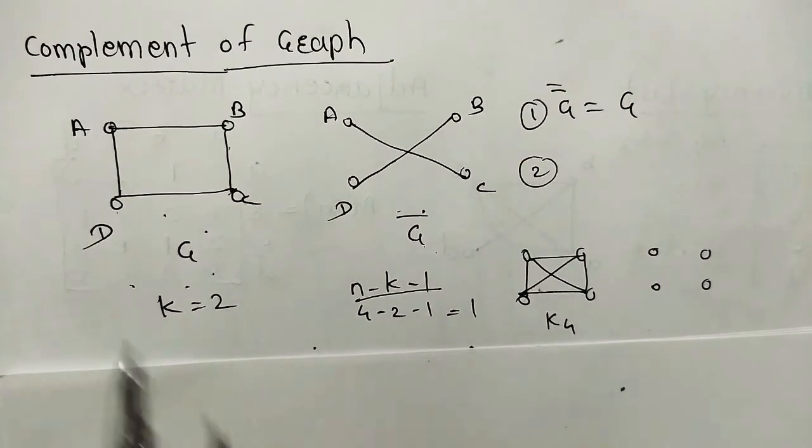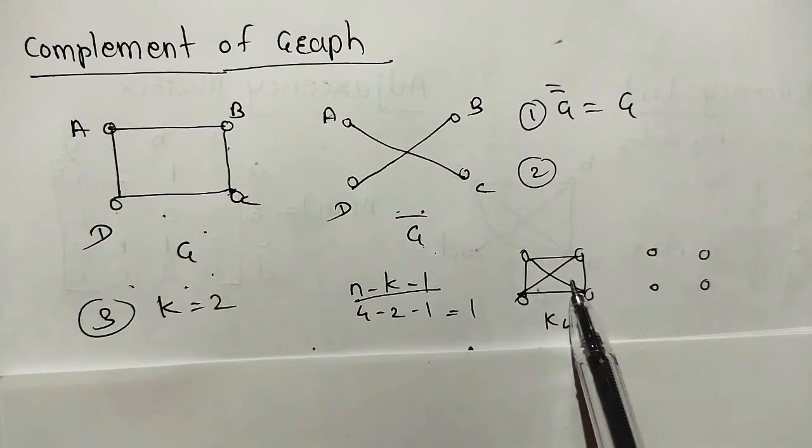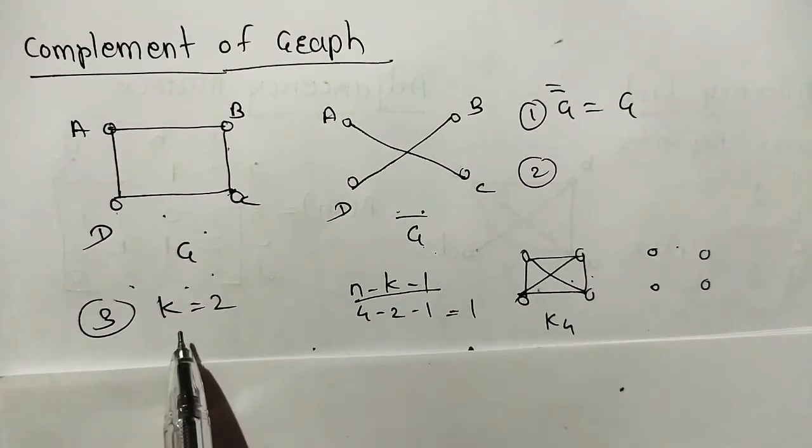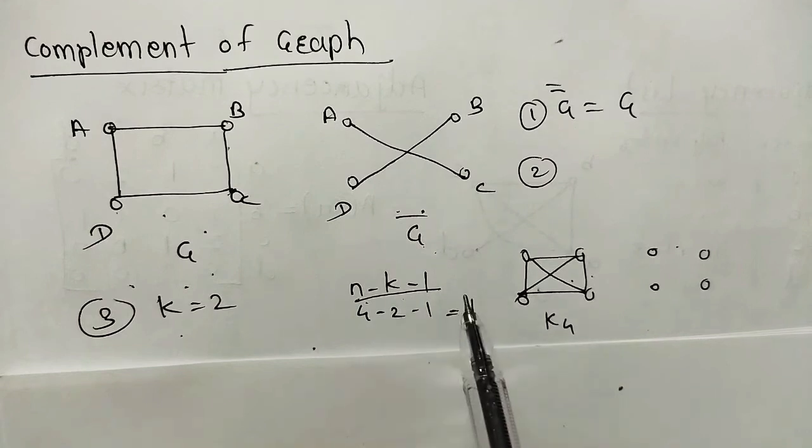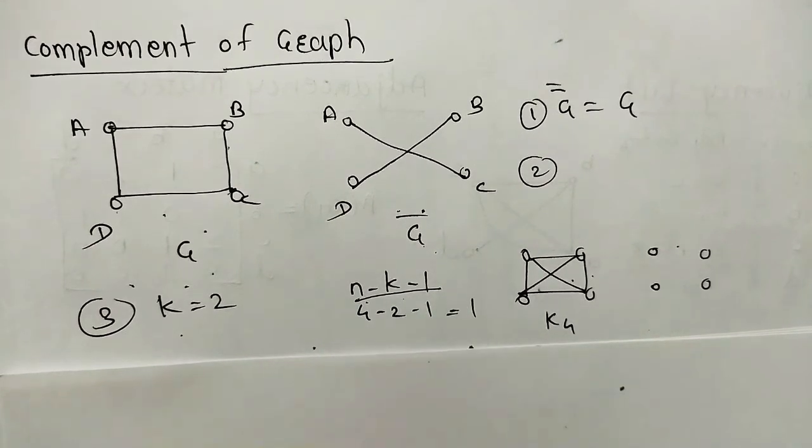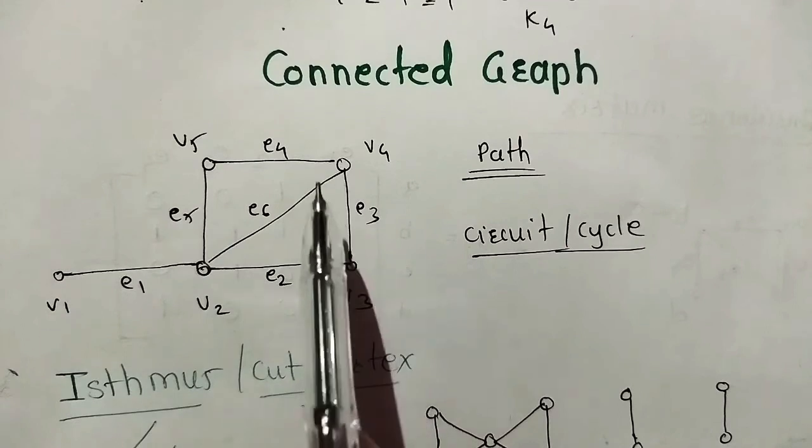This is the third rule. First rule, second rule: for the complement, it is null. For K regular, it is N minus K minus 1 regular. This is very simple. Next is connected graph.